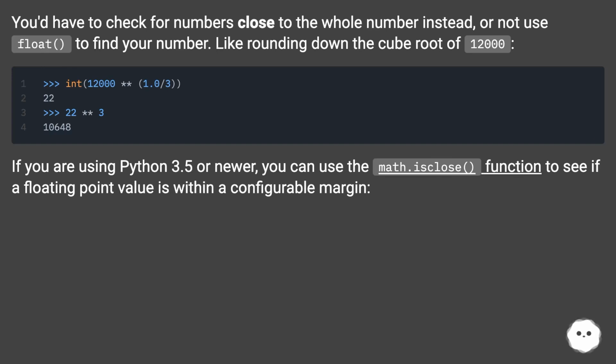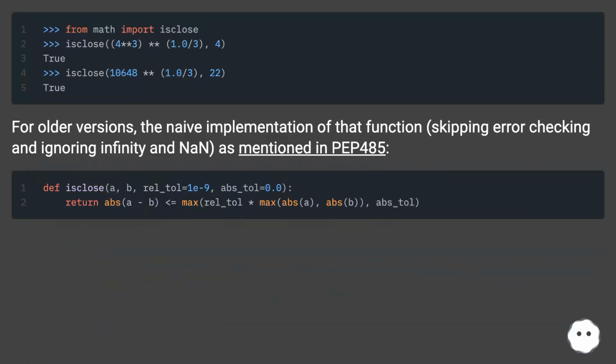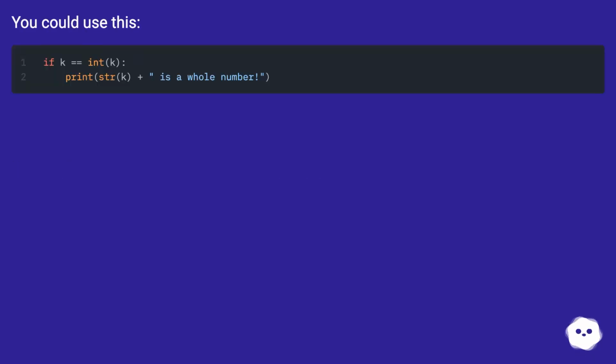If you are using Python 3.5 or newer, you can use the math.isclose function to see if a floating point value is within a configurable margin. For older versions, the naive implementation of that function, skipping error checking and ignoring infinity and none, as mentioned in PEP 485. You could use this.